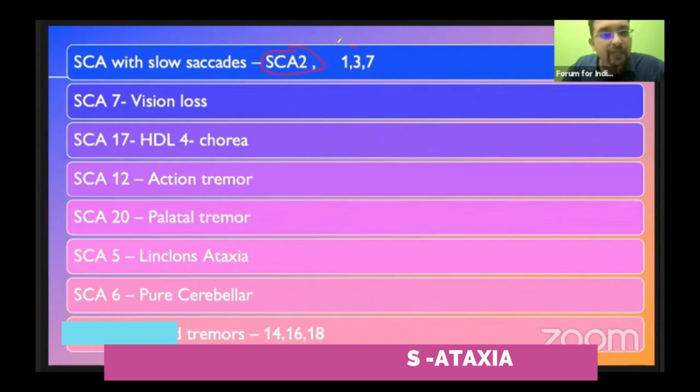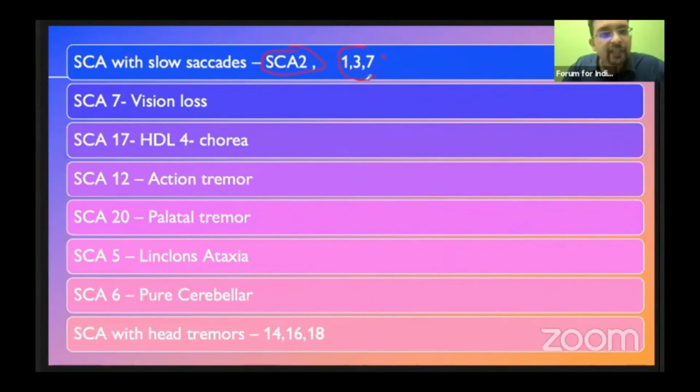That is Vadia syndrome. Others with extra features, like in SCA7, you would get retinal degeneration and spasticity, etc.